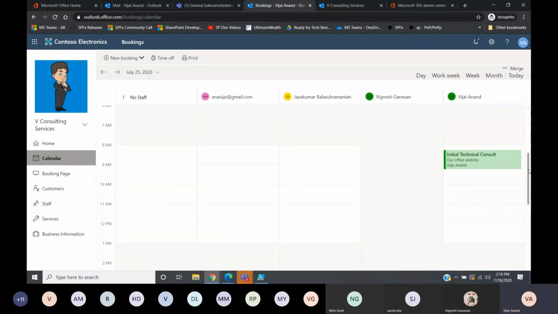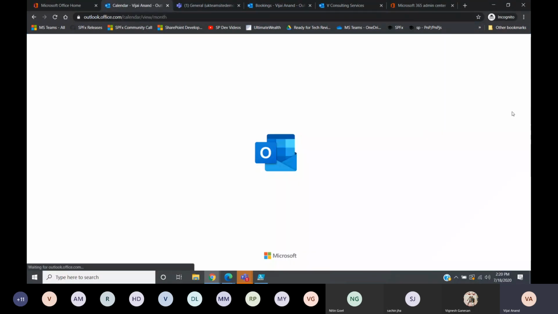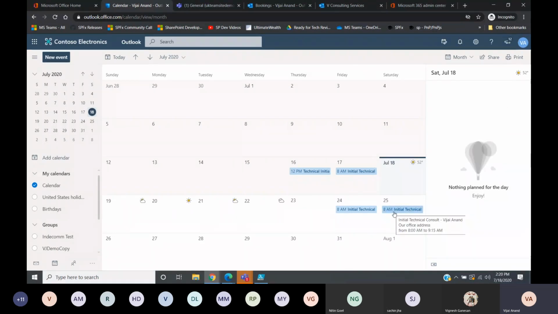And this will be available in my personal calendar also. If I go to my calendar, this is Vijay Anand, I'm the staff, and you can see in my calendar also it gets updated that I have an appointment, on the 25th, I think.